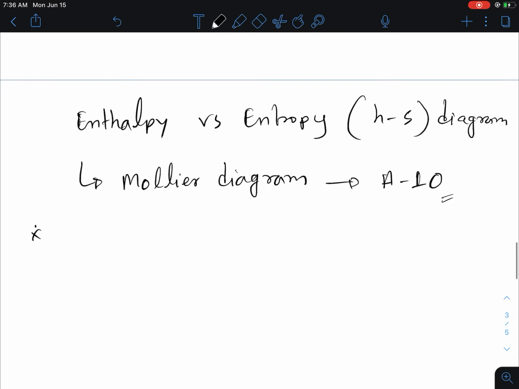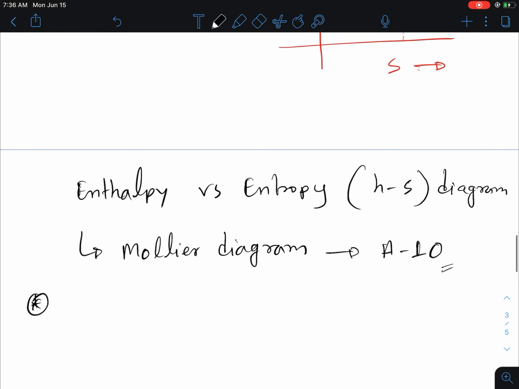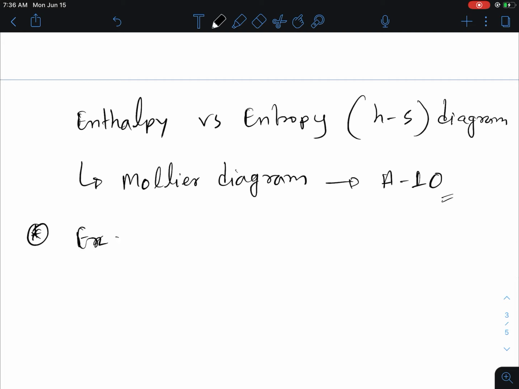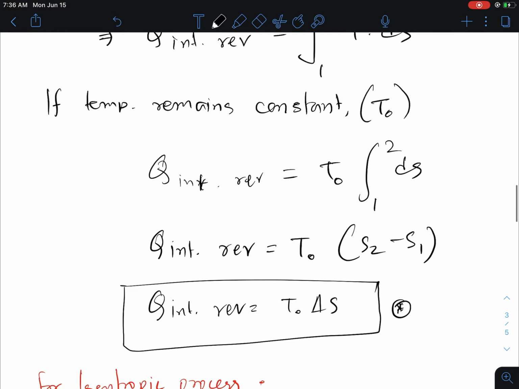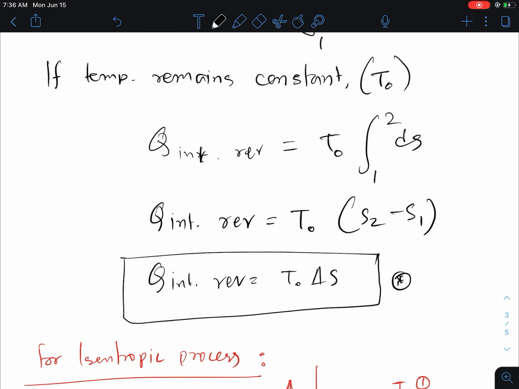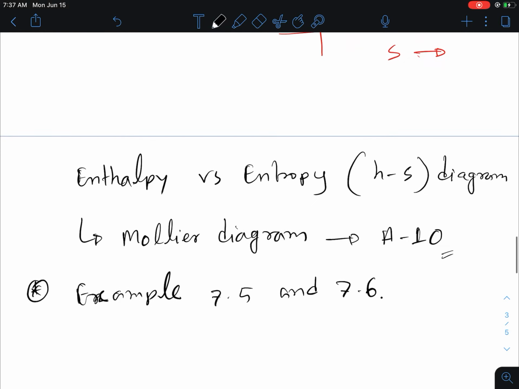And one last thing is that students are highly encouraged to do the example problems 7.5 and 7.6, and we'll do some math problems from the exercise based on the isentropic process, and also, if the process is internally reversible, what is the total heat transfer, or maybe what is the total entropy change. So we'll do these problems in a later section of this class.